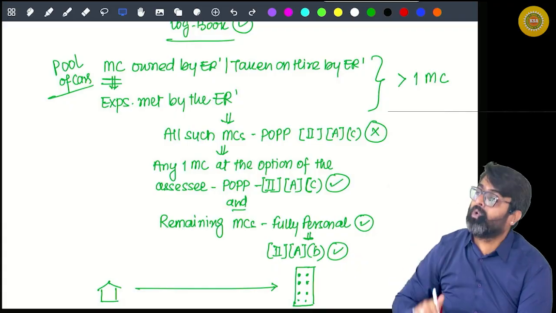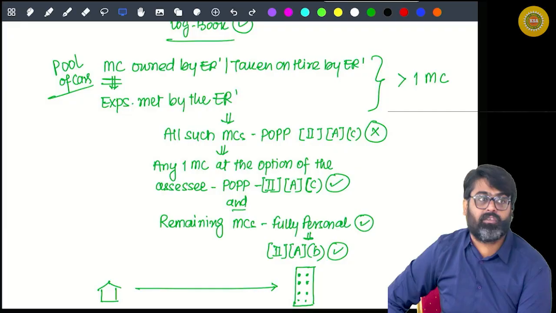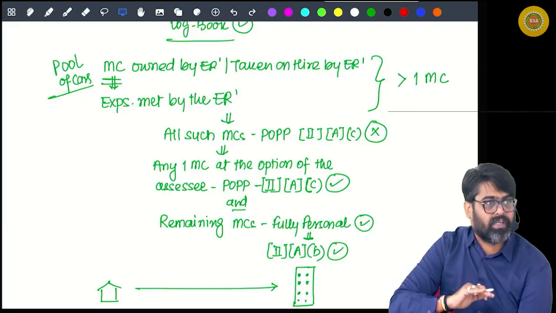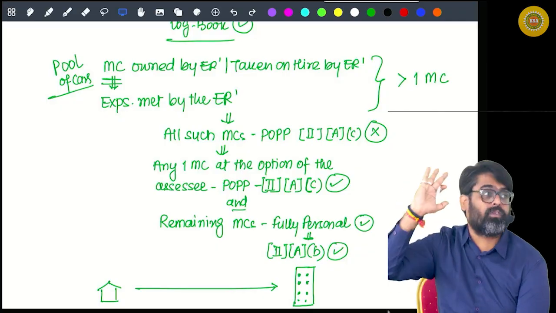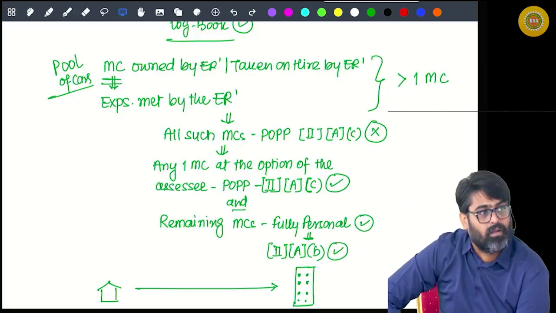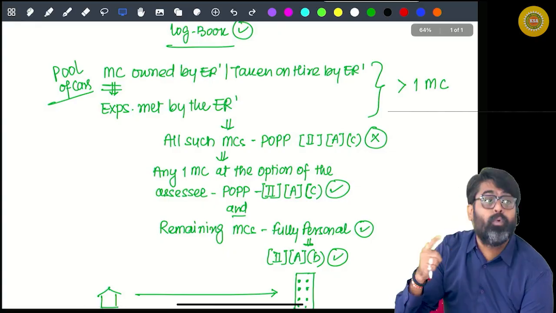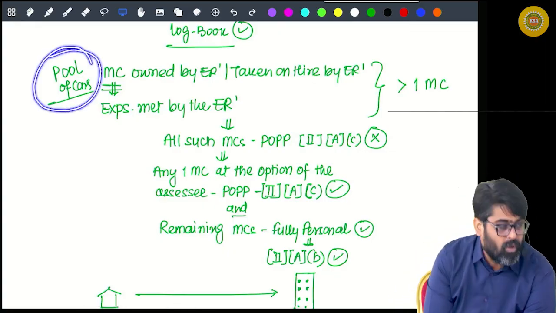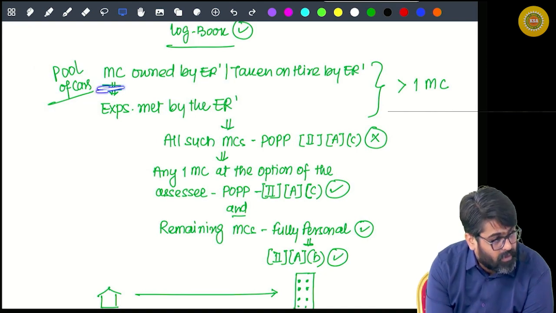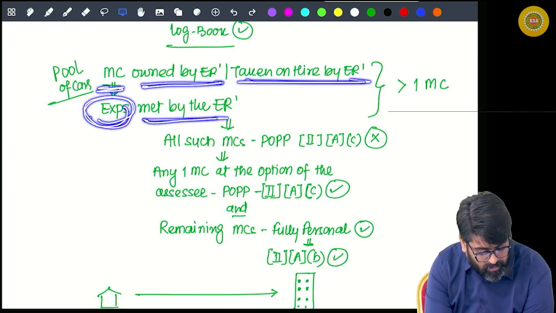And the remaining motor cars cannot be said to have been used partly official, partly personal. They will be 100% treated as personal and their valuation will happen accordingly. Getting my point? So this is the situation known as pool of cars. In the pool of cars, the motor car is owned by or taken on hire by the employer, and the expenses are also met by the employer.